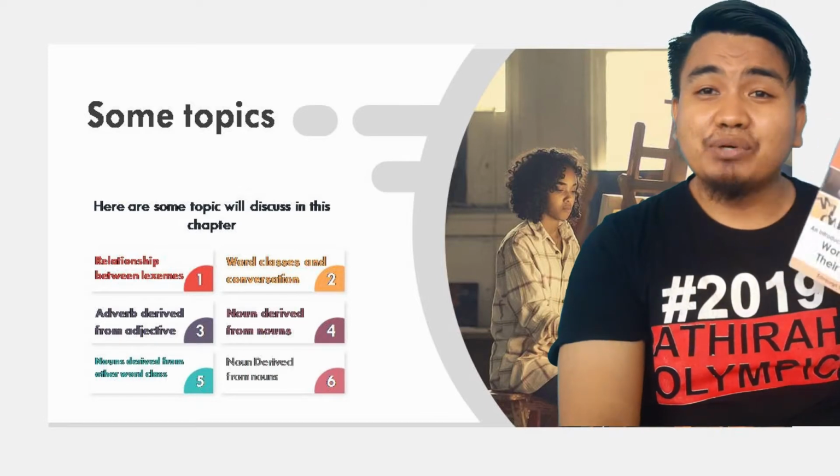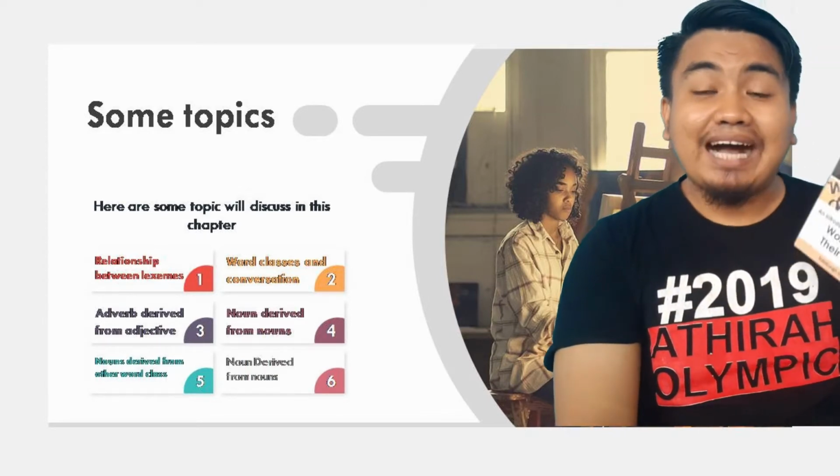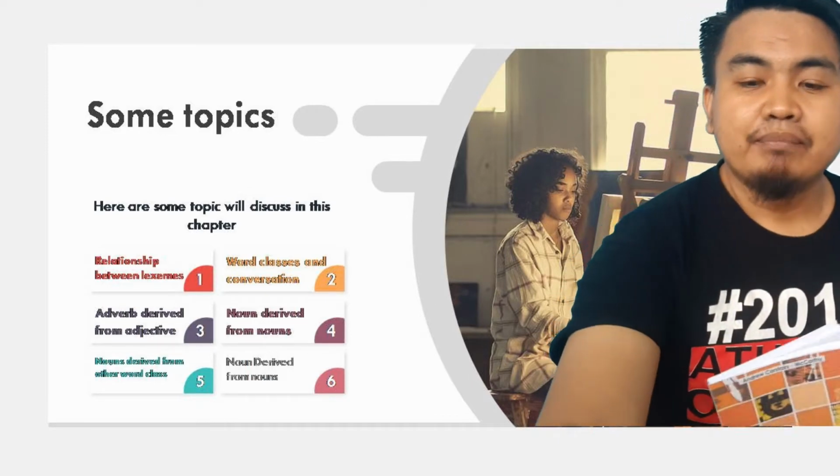But I'm going to concentrate on the material about nouns derived from other word classes.